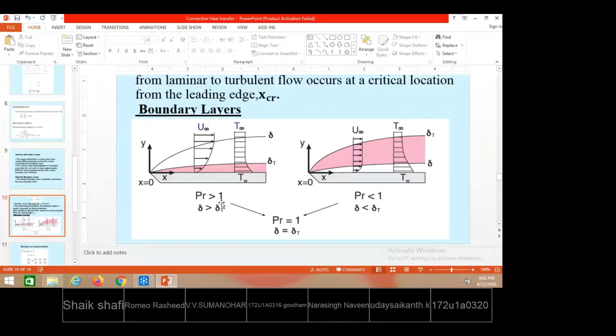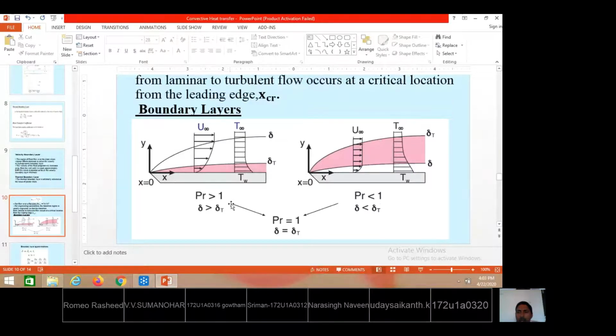We consider the case where the Prandtl number is greater than 1, and the case where it is less than 1. A Prandtl number greater than 1 means highly viscous fluids, such as lubricant oils. A Prandtl number less than 1, such as 0.1, 0.2, 0.4, and so on, is seen for liquid metals.